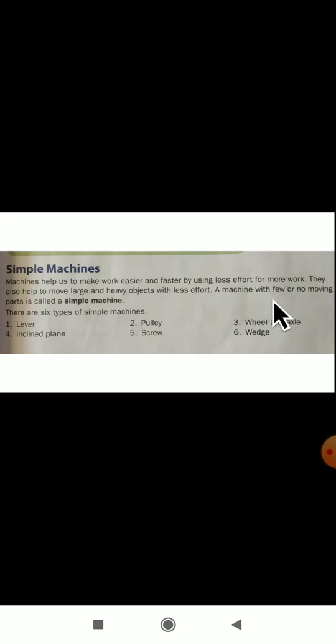A machine with a few or no moving parts is called a simple machine. Here they have given six types of simple machines. First one is a lever, next a pulley, next a wheel and axle, next an inclined plane, screw, and wedge. These are the types of simple machines. We will study them one by one.